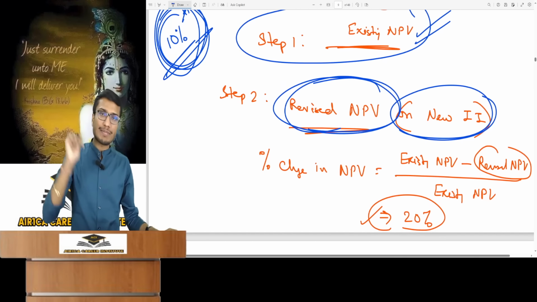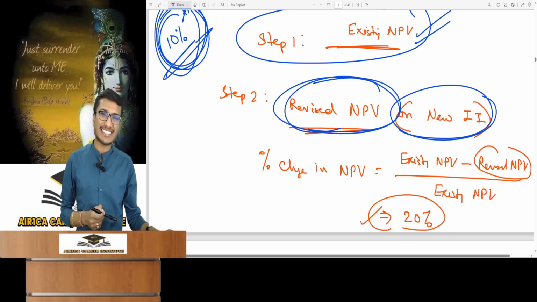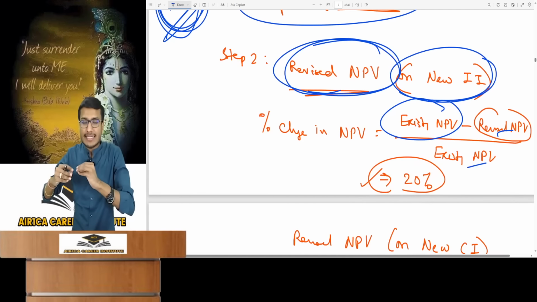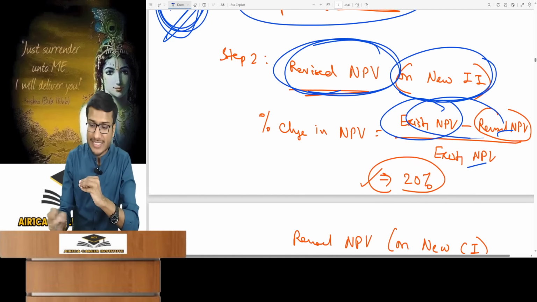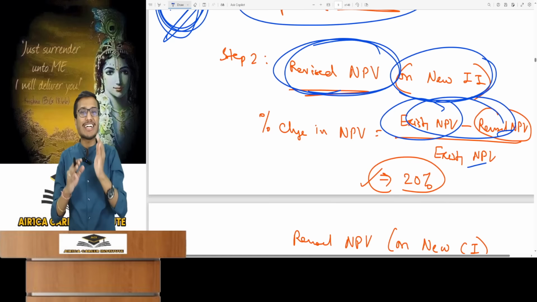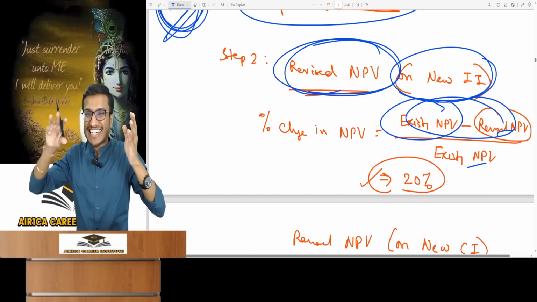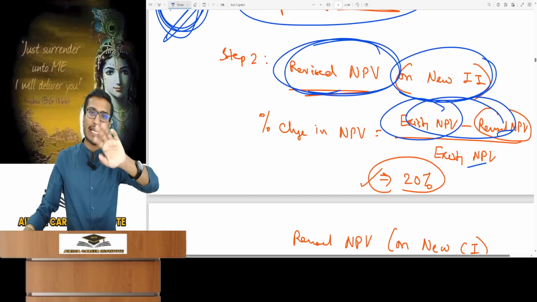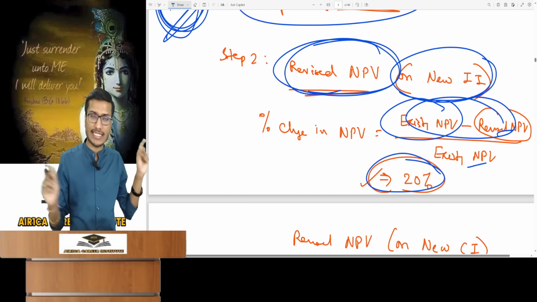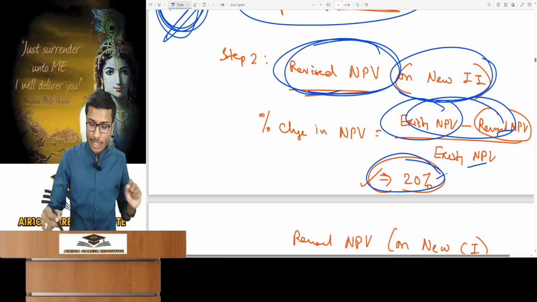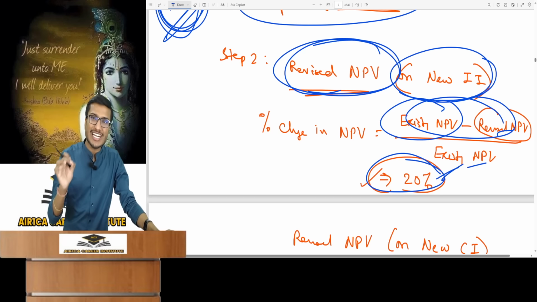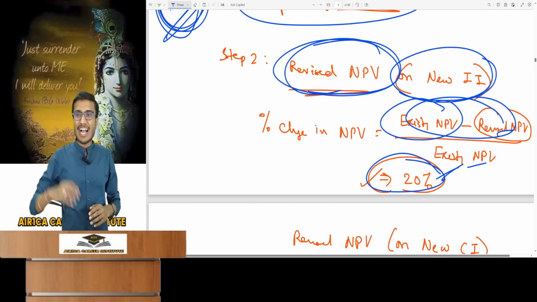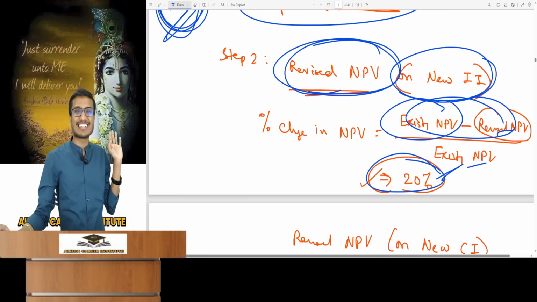When the initial investment increases by 10%, observe the percentage change in NPV compared to your existing NPV. Subtract the revised NPV from the existing and divide by the existing. We just check the change against the existing NPV. As we see adverse changes, the revised NPV always drops, so it's a lower value. You should ignore plus and minus signs. This percentage change is seen in absolute terms. Just remember this. Suppose it comes to 20%. This means if the initial investment increases by 10%, the project's NPV will fall by 20%.